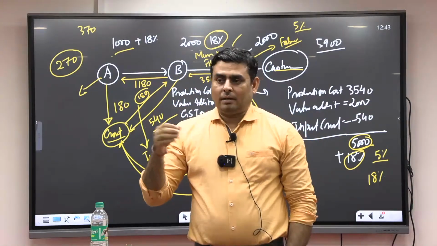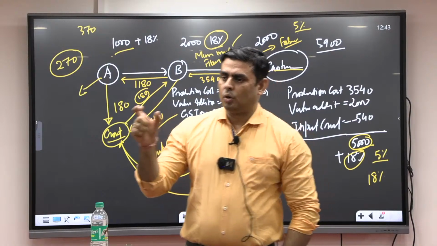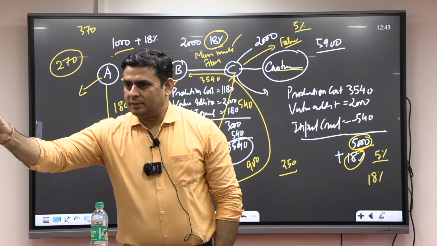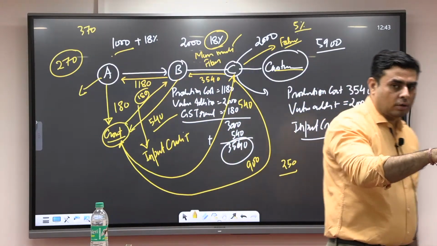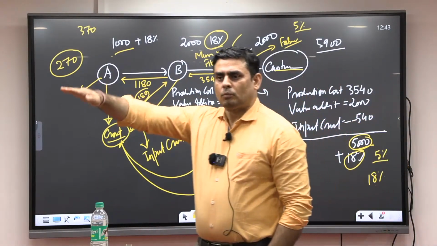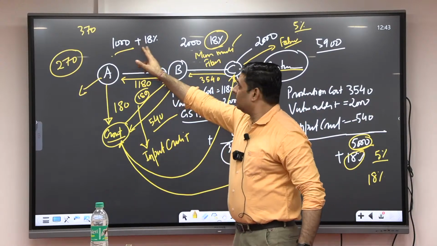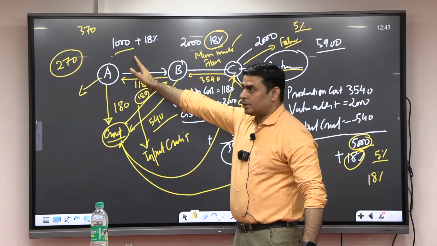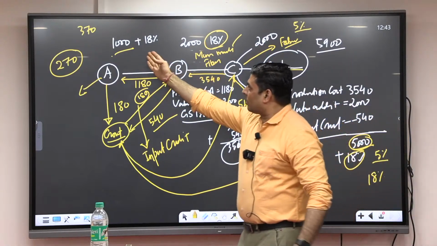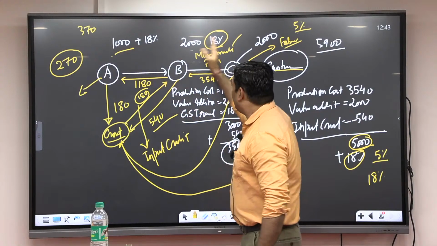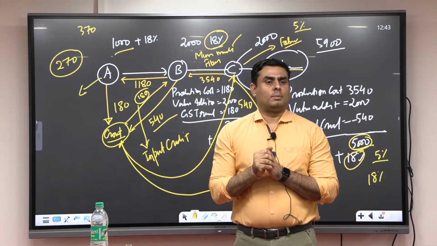this inverted duty structure is a big issue. And the solution to inverted duty structure is to go for GST rationalization. What is GST rationalization? GST rationalization means we should have a uniform structure or ascending order. For example, here 5%, 12%, 18%. This is fine. But if it is going to be 18, 5, 18, then it is problematic.